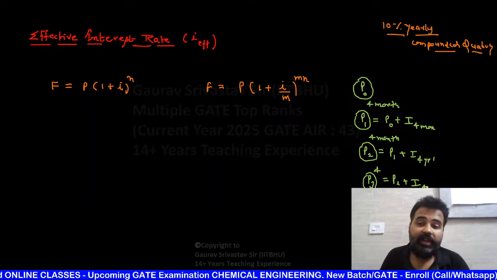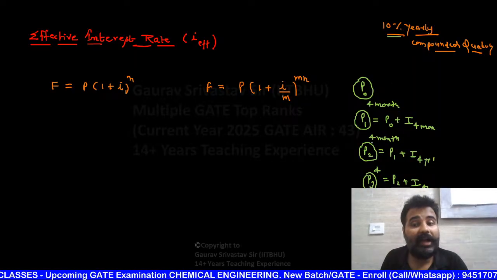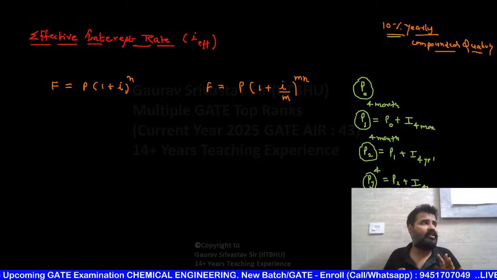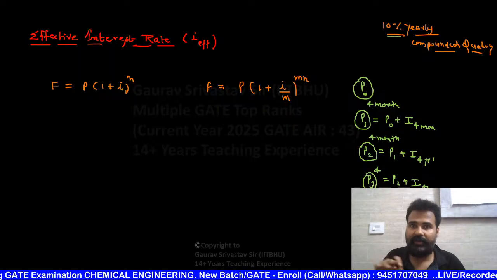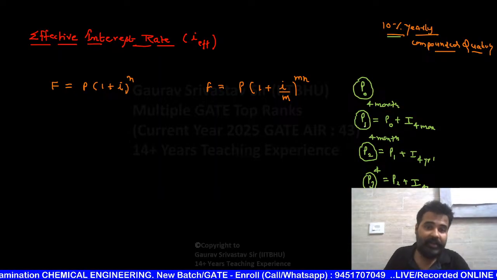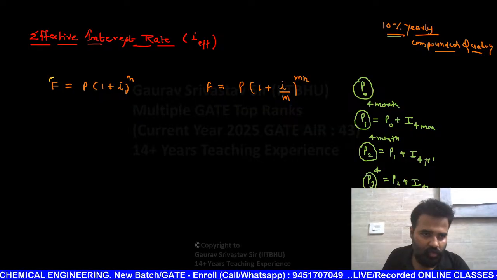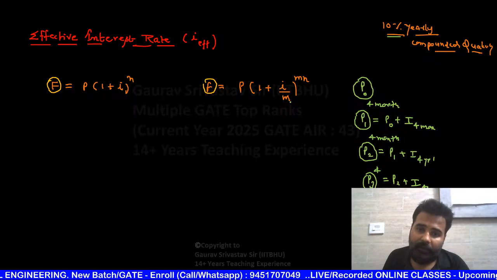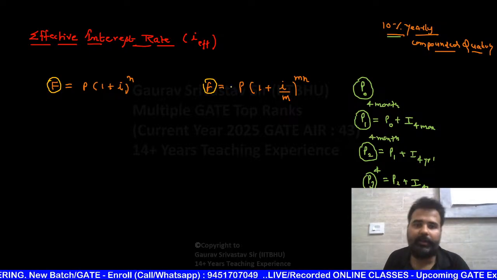So actually if you are telling 10% yearly, you are not actually paying 10%, you are paying much higher than 10% here. If I'm asking what is the actual annual percentage, it is not 10%, it is like 10.5, 10.8, like this. So that is your effective interest rate. कैसे निकालेंगे इसका फॉर्मूला? How to develop the beautiful formula for this? जस्ट यू वांट एफ, एंड नाउ अब देख रहे हैं कि इतने बार में कंपाउंड करके जो एफ मिला, अगर केवल एक बार कंपाउंड करते तो वो कौन सा इंटरेस्ट रेट रहेगा, जबकि वही एफ मिलेगा. That means F will remain same.